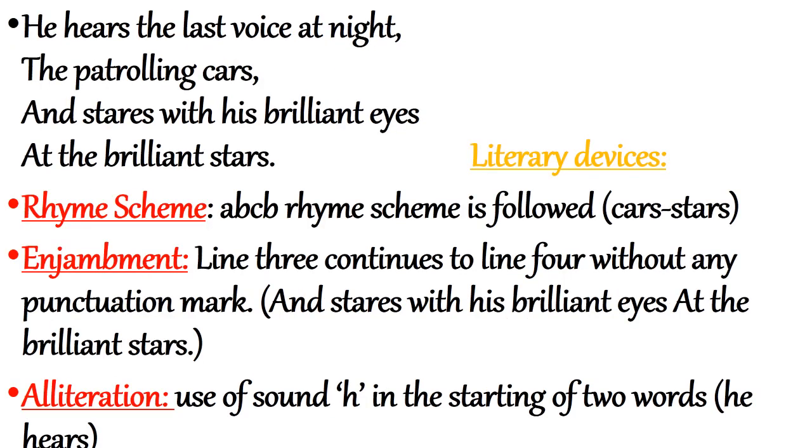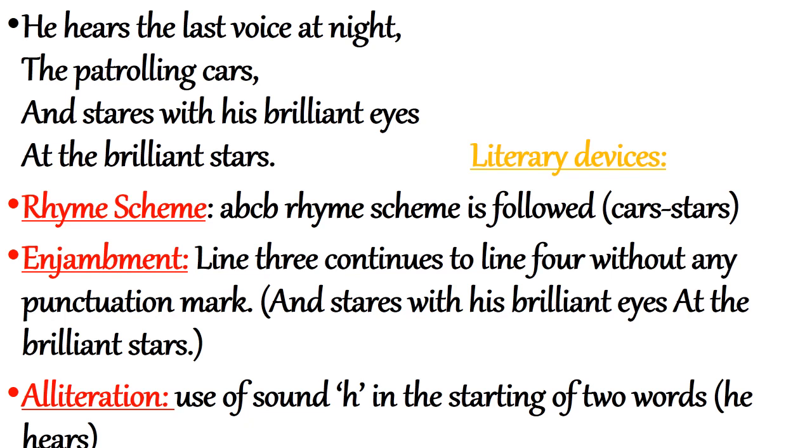Next is, he hears the last voice at night, the patrolling cars, and stares with his brilliant eyes at the brilliant stars. So the poet says, if the tiger would have been free, he would have roamed around freely, but he is locked behind the bars and he hears the sounds of the patrolling cars at night.